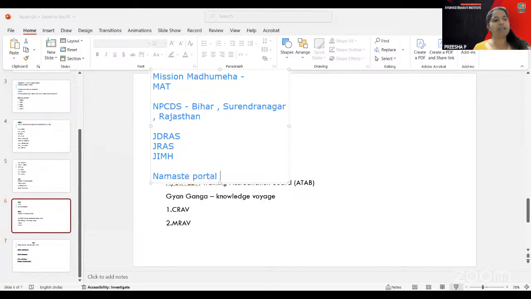The Namaste portal, that is the National Ayush Morbidity and Standardized Terminologies electronic portal. Here, the web portal has standardized terminologies, the National Morbidity Codes of the Ayurveda, Siddha, and Unani systems of medicine, and the WHO ICD-10 and ICD-11. That is all mentioned under the Namaste portal.